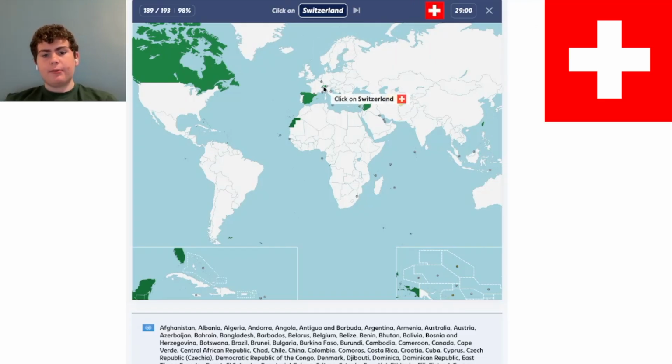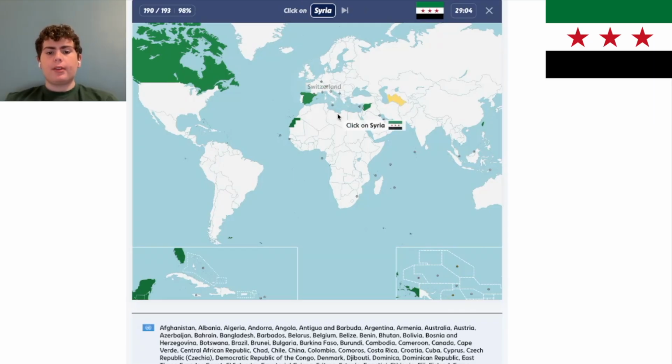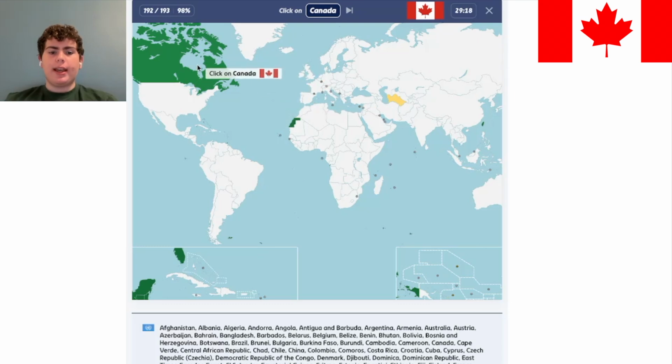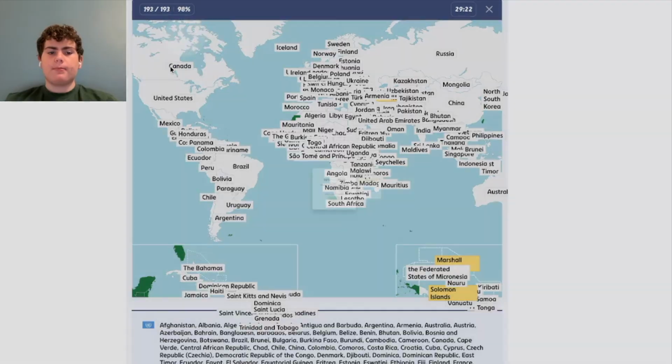And then Switzerland, which is famously neutral, is right here. Syria, who I'm pretty sure Assad got ousted a little bit ago, is right here. It's this country. And then Spain is this country right here. And then finally, Canada, which is our neighbor to the north, if you live in America.